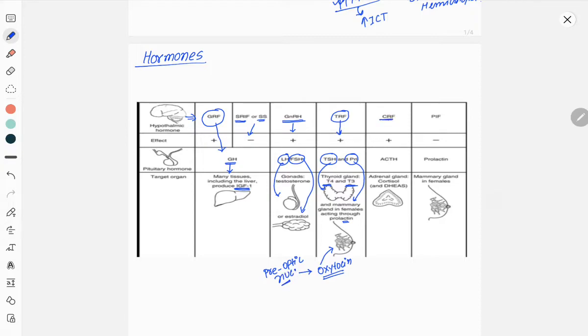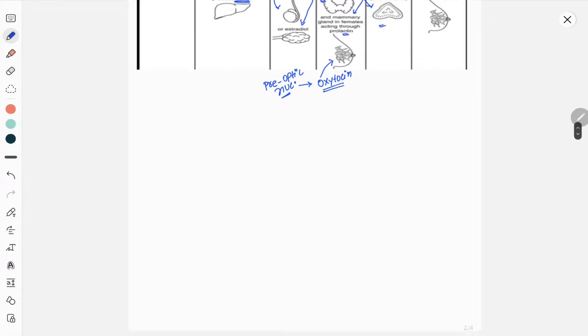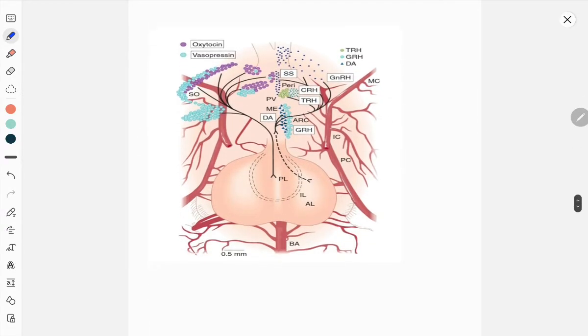Corticotropin releasing factor will stimulate the anterior pituitary to produce ACTH. This ACTH will stimulate the adrenal gland to produce cortisol. Prolactin inhibiting hormone is nothing but dopamine, and this dopamine will inhibit prolactin release from the anterior pituitary, and low prolactin will decrease production of milk in the female breast. Here is another diagram. I have taken this diagram from Ganong. Here you can understand one by one.